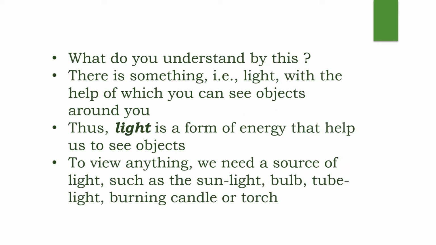Now, what do we understand by this situation? There is something that we call light, with the help of which we can see objects around us. Thus, we conclude that light is a form of energy that helps us to see objects. Now, to view anything, we need a source of light, such as sunlight, bulb, tube light, burning candle or torch.